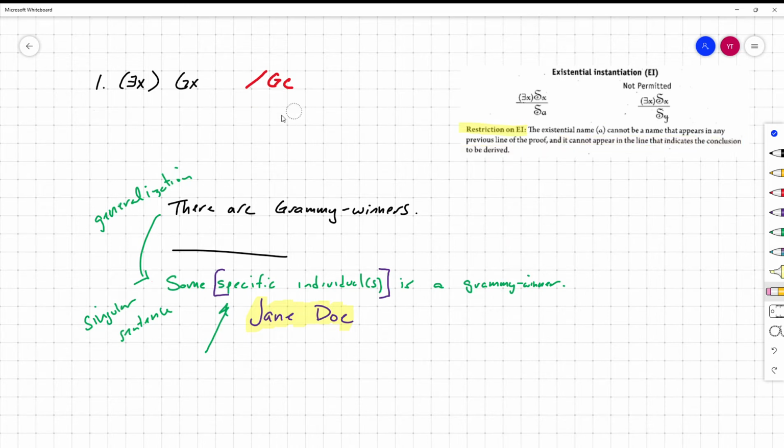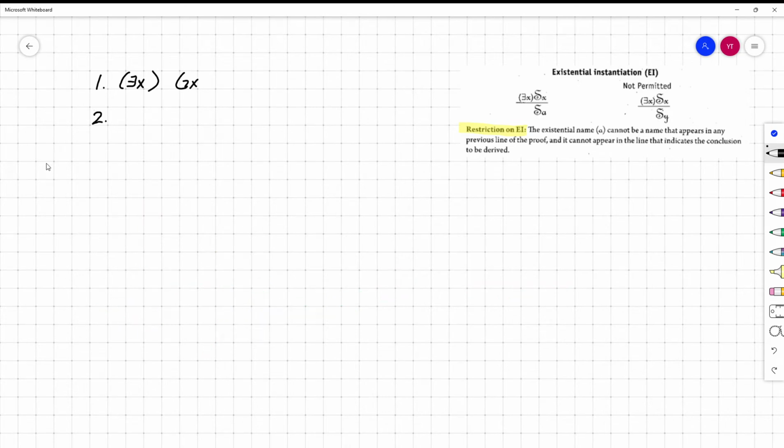To talk about that first restriction, we need another premise. And again, I'm just going to make this as simple as possible, so it'll be a very silly argument. So I'm talking about this restriction here. For example, let's try to prove this argument. And again, to maybe hear the invalidity a little bit, let's still use G for is a Grammy winner.